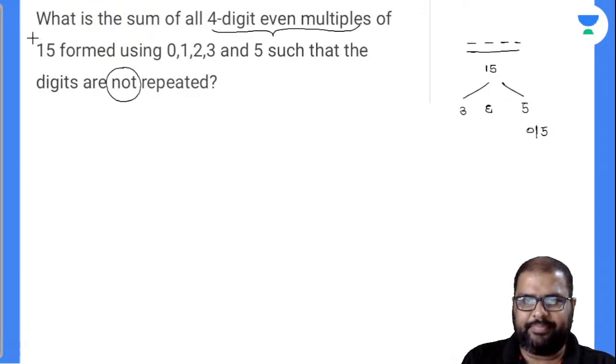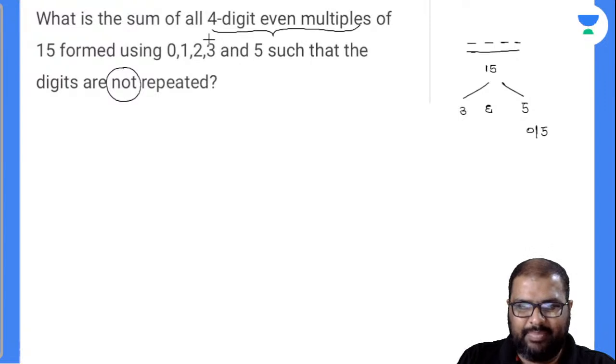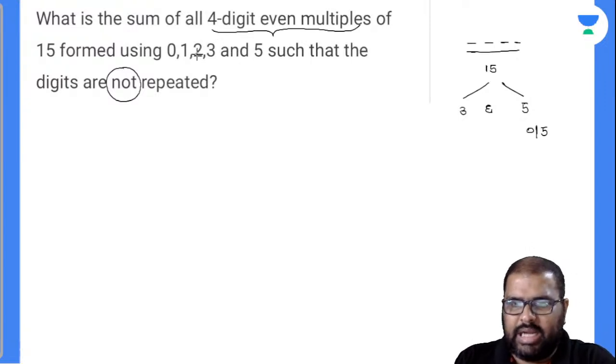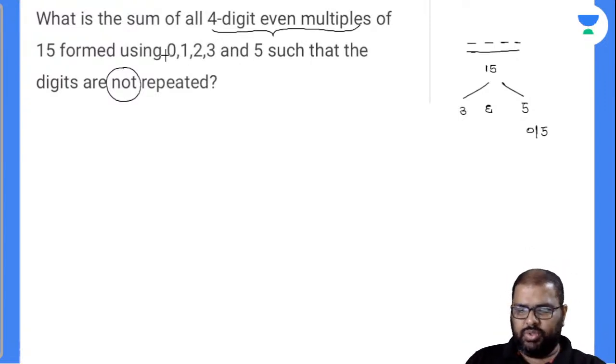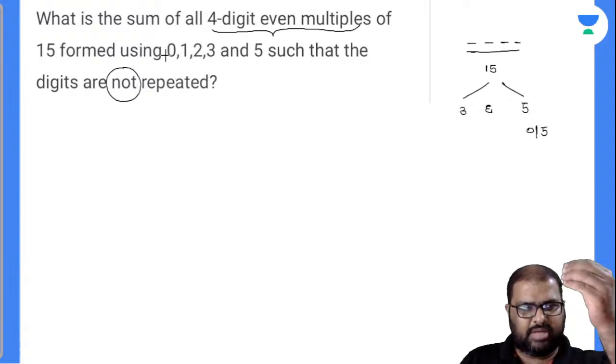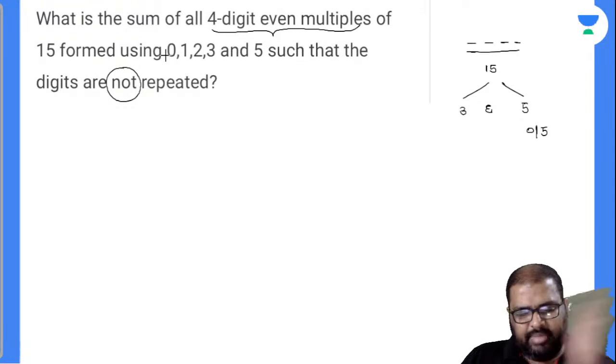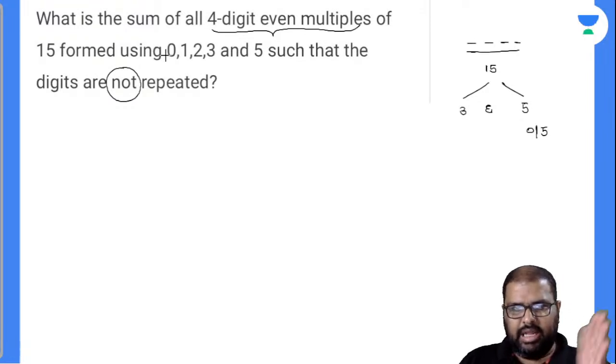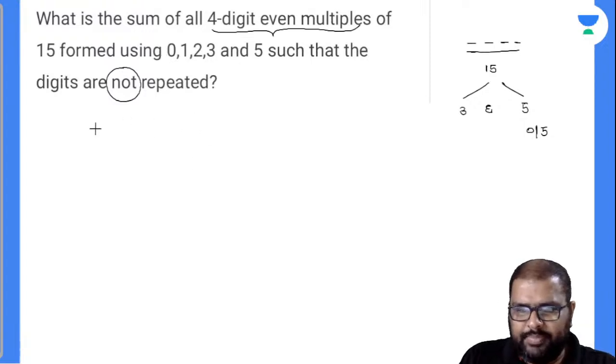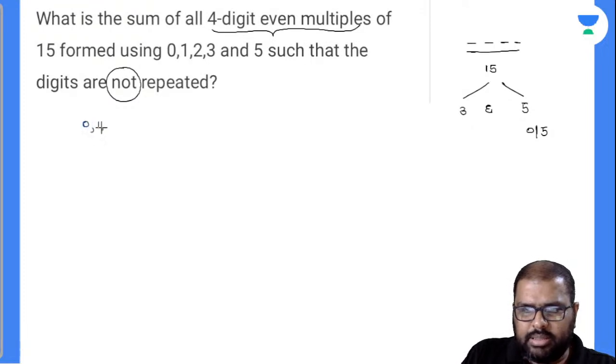The condition there: you have 5 digits with you. 5 plus 3, 8, 8 plus 2, 10, 10 plus 1, 11, plus 0, 11. So 11 is not divisible by 3, but we need only 4 digits, so I'll drop one digit, going from increasing or decreasing order. 11, the nearest multiple is 9. So which number should I drop there? 2. If I drop 2, my numbers will be 0, 1, 3, 5. Am I right or wrong?